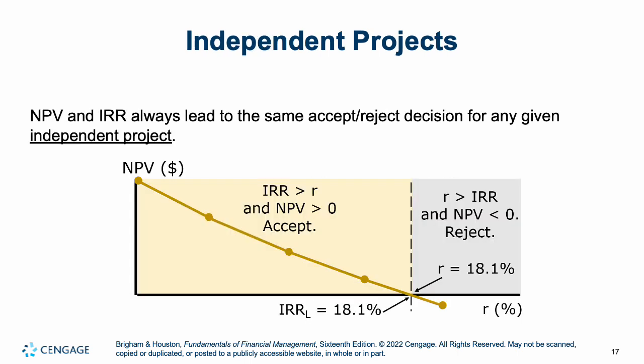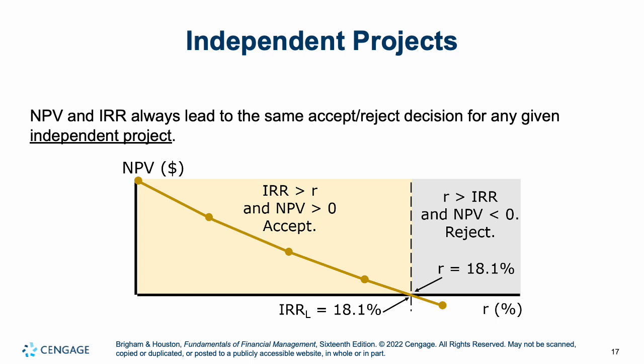So if we look here with independent projects, NPV and IRR always lead to the same accept or reject decision for any given independent project. So as long as they're independent, IRR greater than your cost of capital and NPV greater than 0, you're going to accept, and they'll never be in conflict.